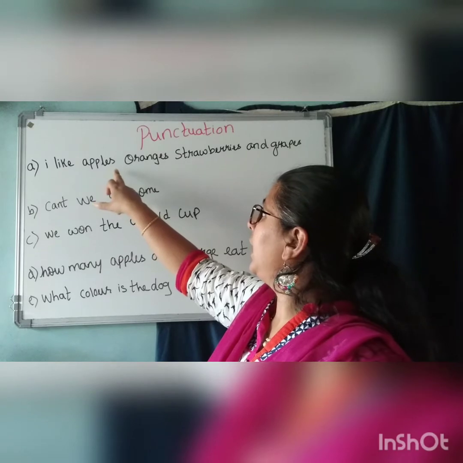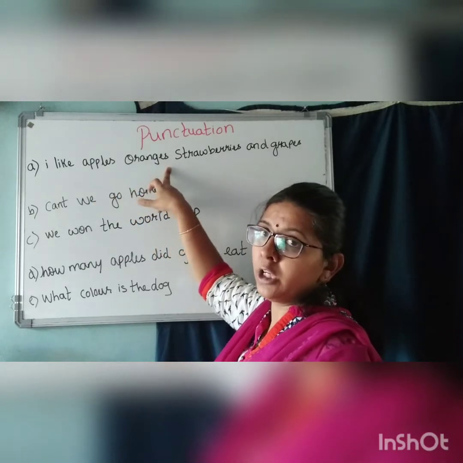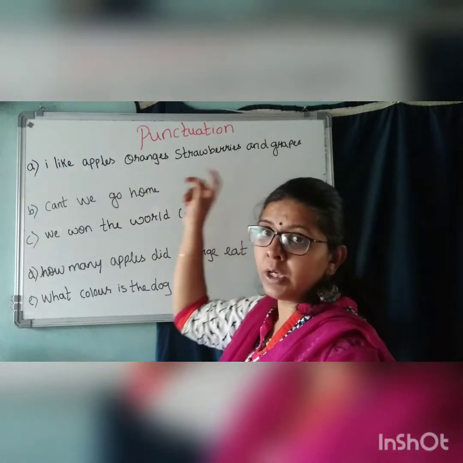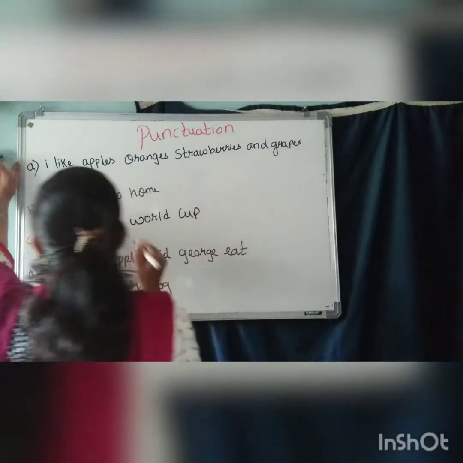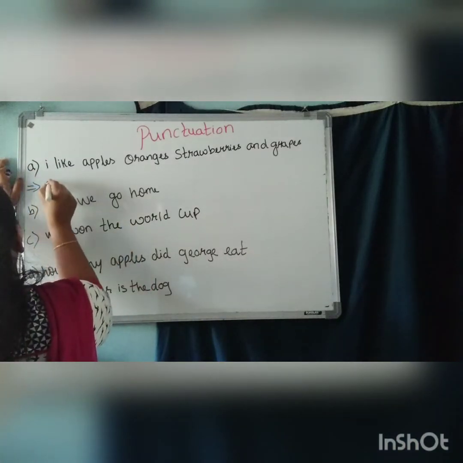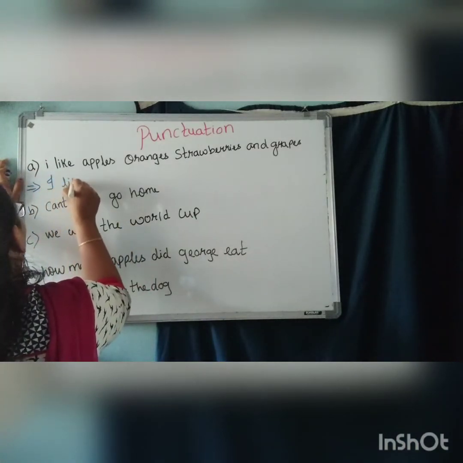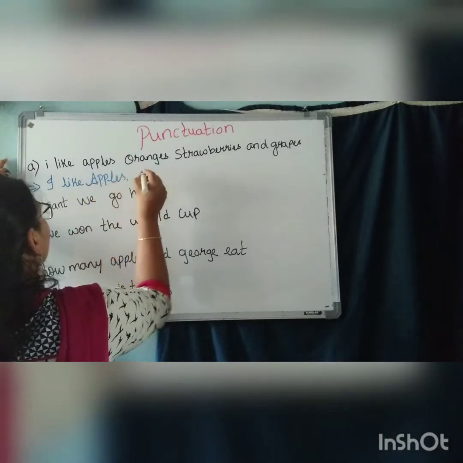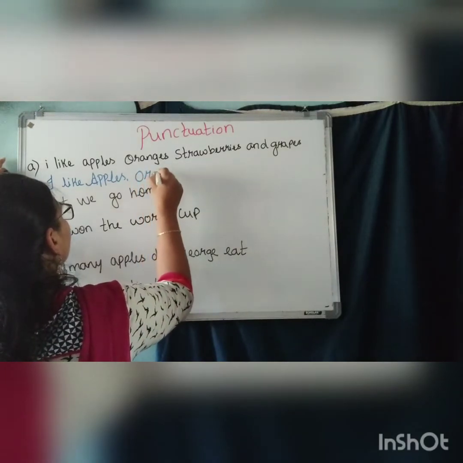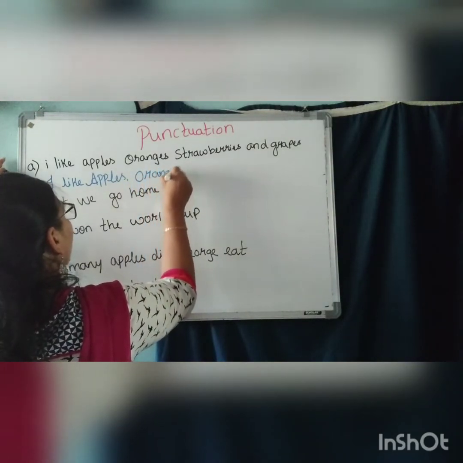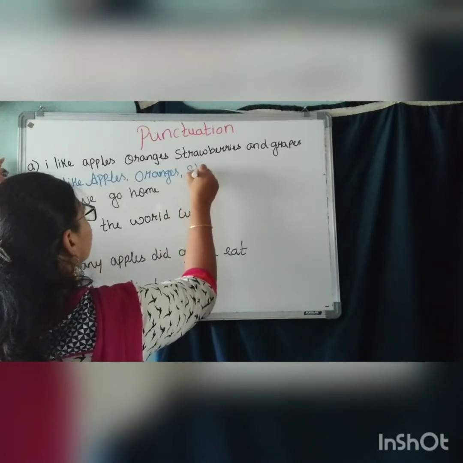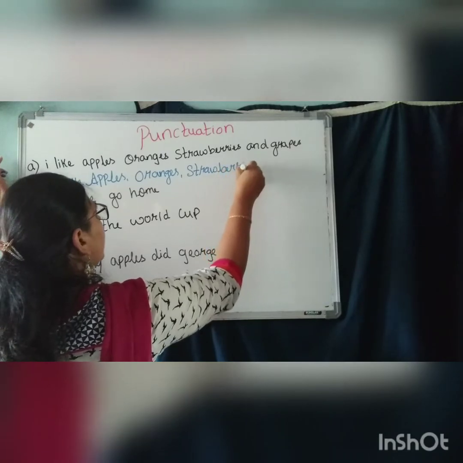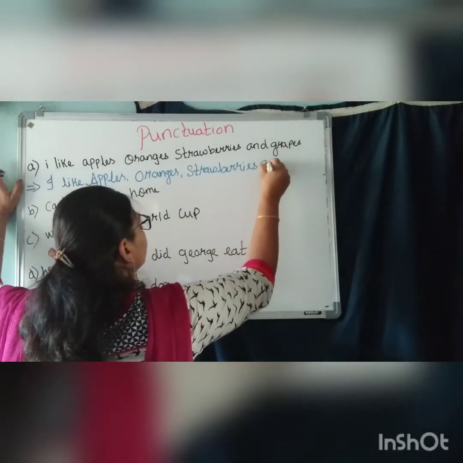And we are talking about more than one fruit. So we should put commas here, understood? So let us correct the sentence. I like, A should be capital, apples, comma, oranges, comma, strawberries and grapes.